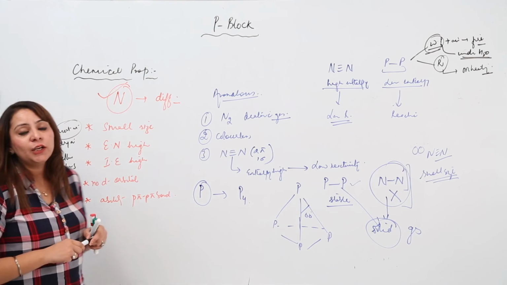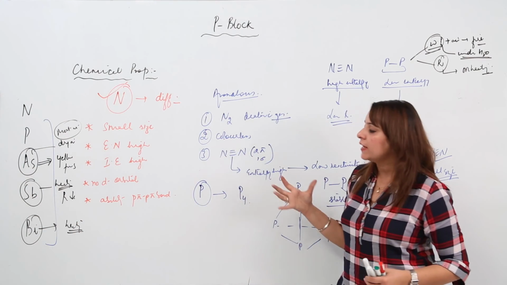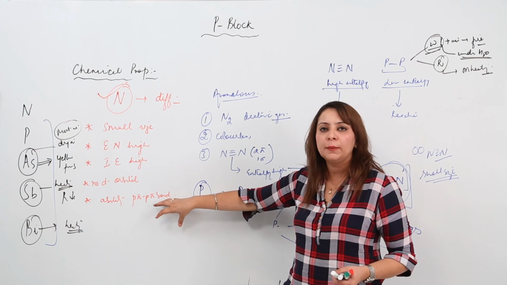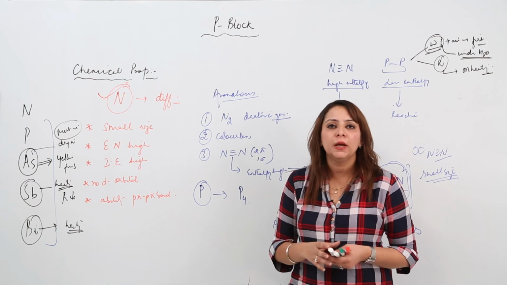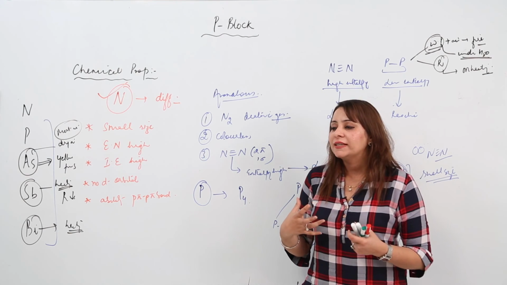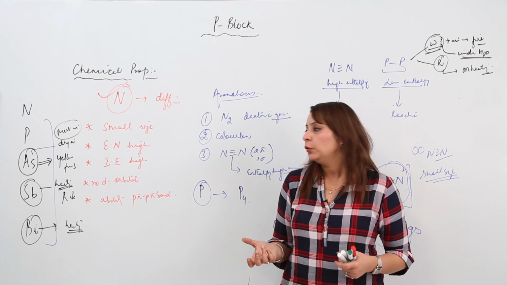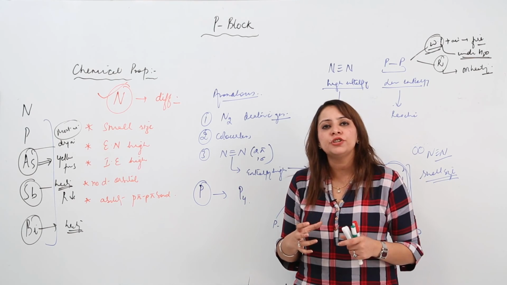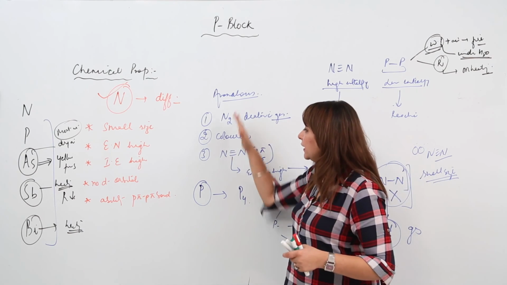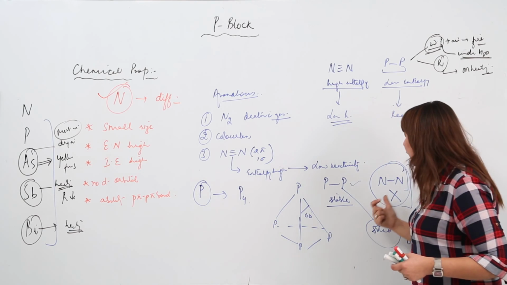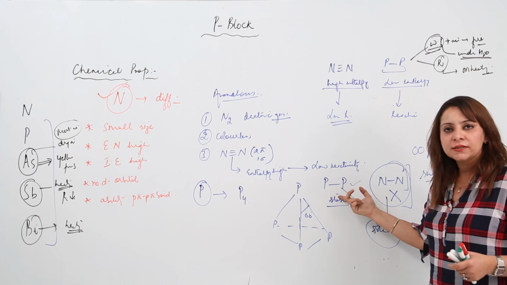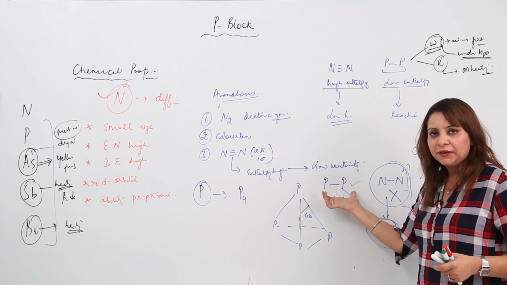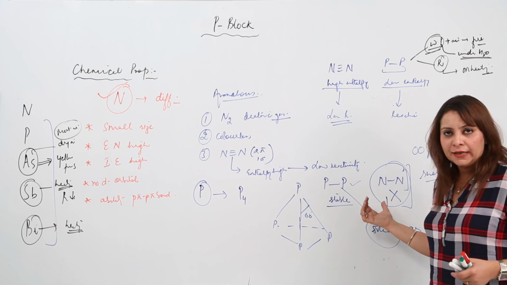So that means nitrogen is the odd one out: nitrogen is small in size, has high electronegativity, high ionization energy, no d orbital, and has the ability for p-pi bonding. But the rest of the members cannot form double or triple bonds because there is no stability of that double or triple bond. Because they are bigger in size, they cannot come closer because of the diffuse shape, so the bond is not stable. So these are the anomalous properties, and I told you why nitrogen exists as a gas and phosphorus exists as a solid, and why phosphorus exhibits catenation to a greater extent as compared to nitrogen.